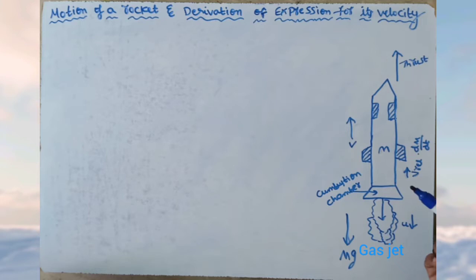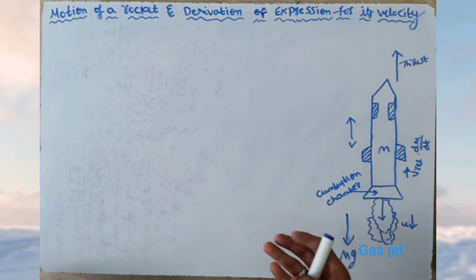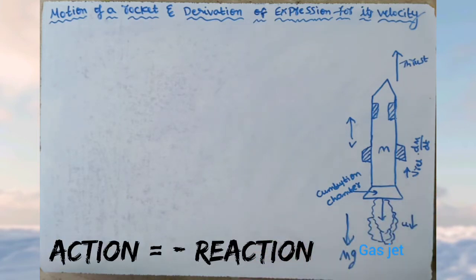The motion of a rocket can be explained on the basis of Newton's third law of motion and the momentum principle. Newton's third law states that for every action there is an equal and opposite reaction. Here the action is gases moving out of the rocket from its tail with velocity u. Due to this action, the rocket moves in the opposite direction to the motion of the gas jet.